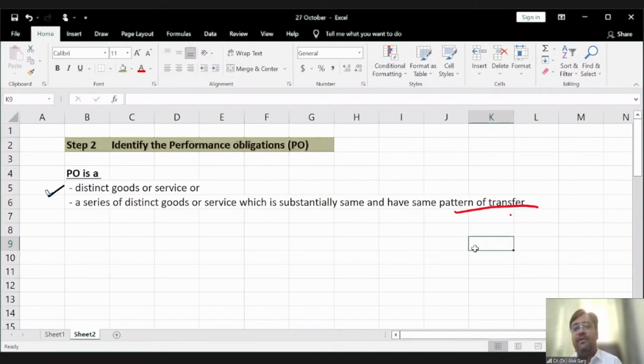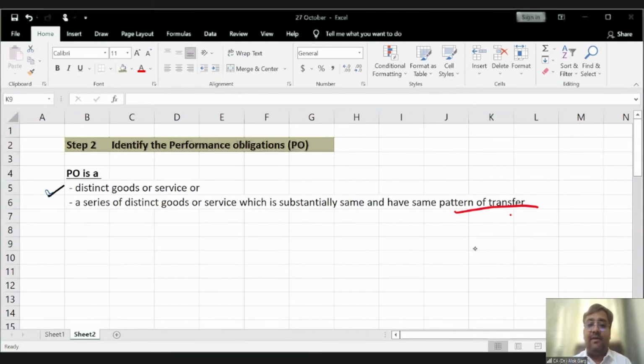So what could be a performance obligation? Performance obligation could be either a distinct goods or services or a series of different goods or services which is substantially same and have the same pattern of transfer, right? Is it clear, friends? Is it clear? I hope my Excel file is visible to all of you.